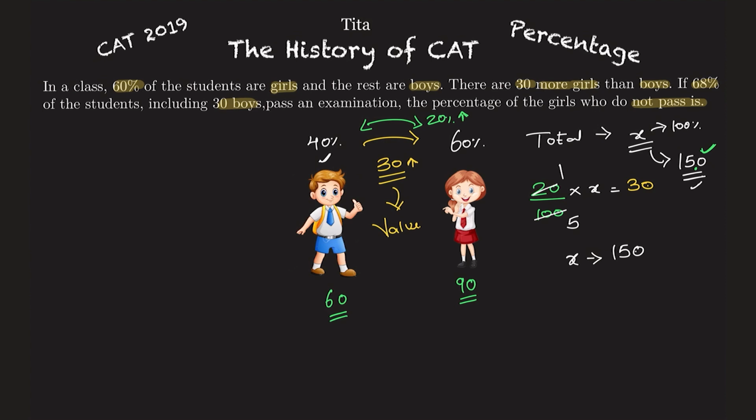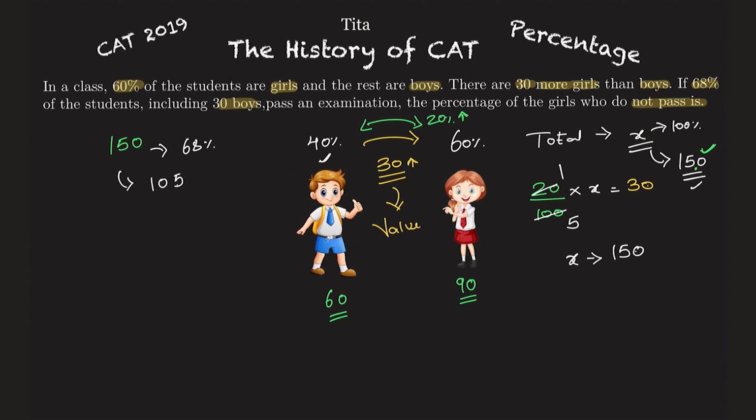If 68% of the students, including 30 boys, pass an examination, how many students are passing? 150 is the total number of students, and we need 68% of that. How do you find it in the easiest possible way? You know 70% of that will be 15 into 7, which is 105.